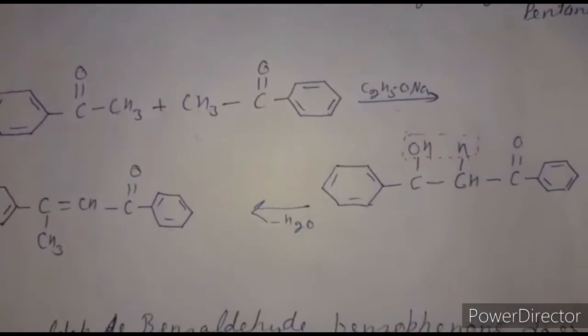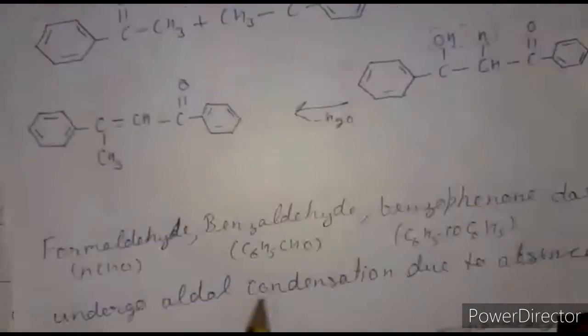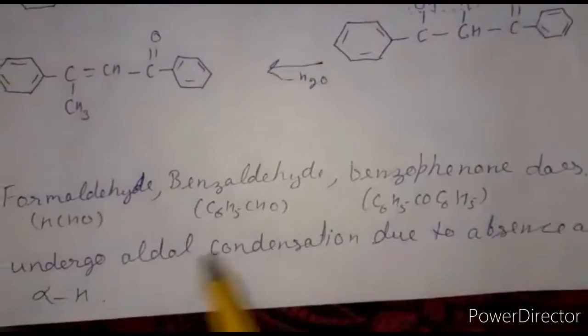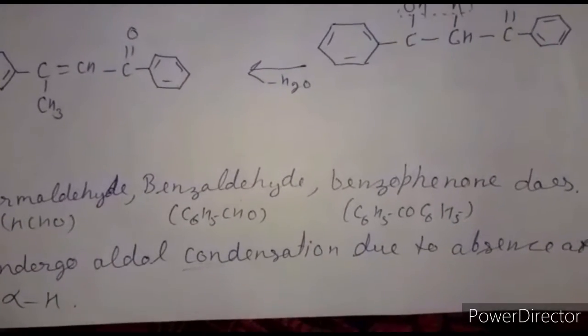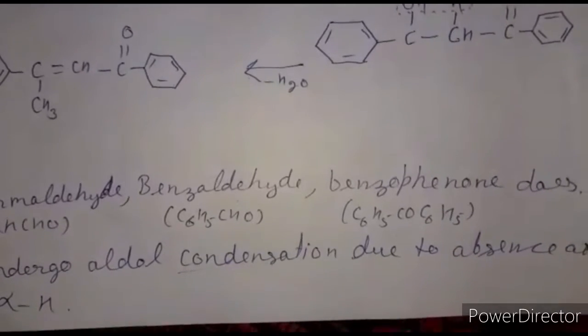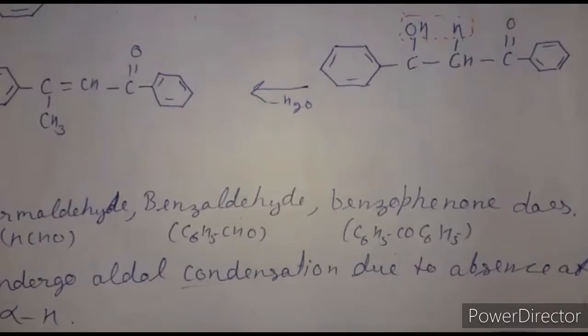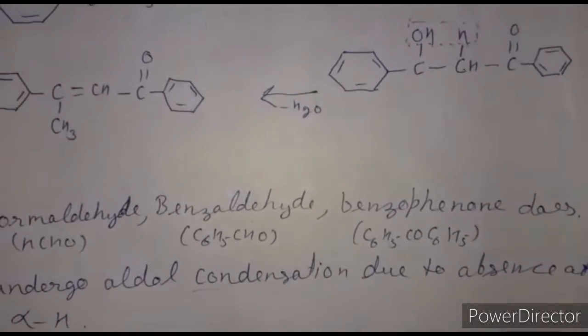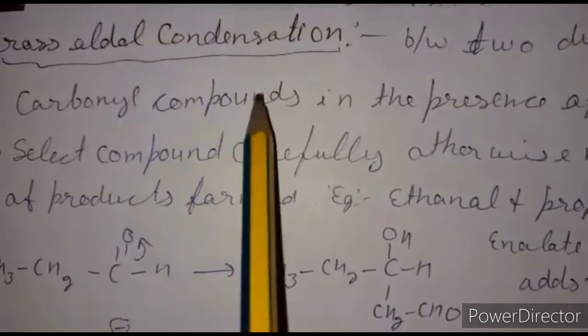Clear? So formaldehyde, benzaldehyde and benzophenone do not undergo aldol condensation due to the absence of alpha hydrogen atoms on the carbon atom adjacent to the carbonyl group. Because of the absence of alpha hydrogen, they don't give aldol condensation. Clear? Next one is cross aldol condensation.